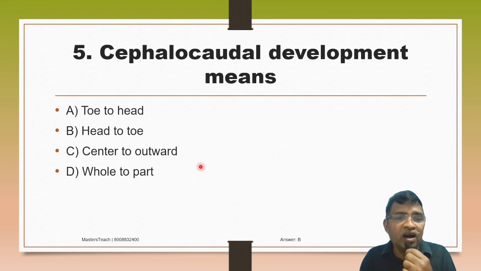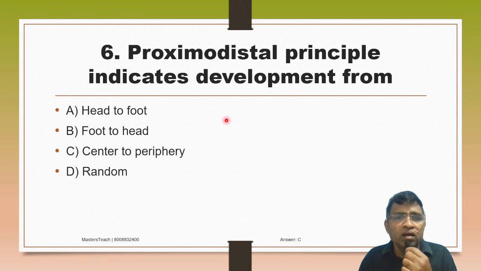So the answer is head to toe. Then the proximodistal principle indicates development from: head to foot, foot to head, center to periphery, or random. The answer is center to periphery.